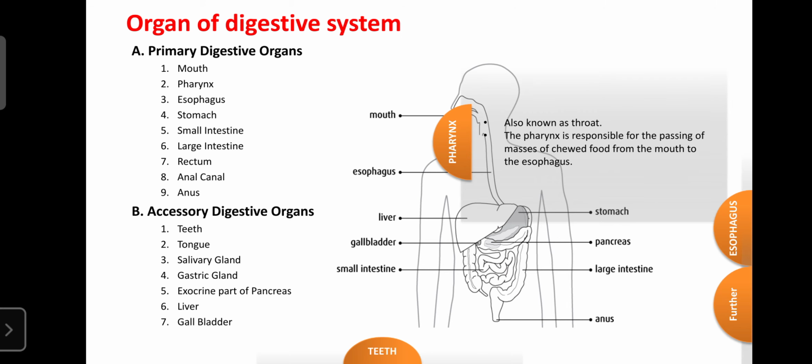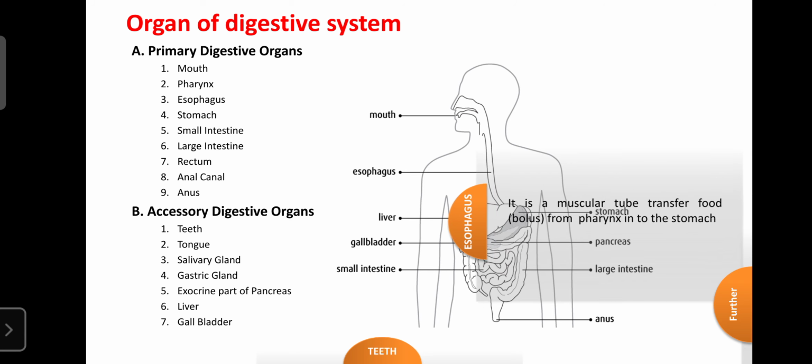Nothing will happen in the pharynx. No food can be digested and no food can be processed. There is no chemical digestion, no mechanical digestion, and no enzymatic digestion. But the pharynx provides the passage or channel for movement of the bolus, or chewed food, from the oral cavity into the esophagus. That is one of the functions of the pharynx.